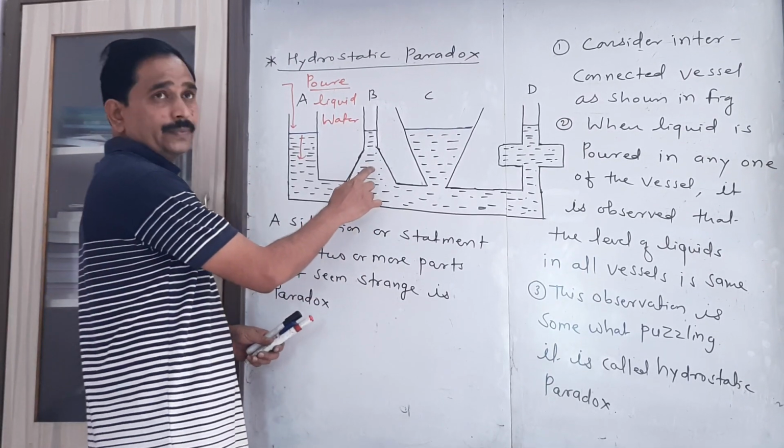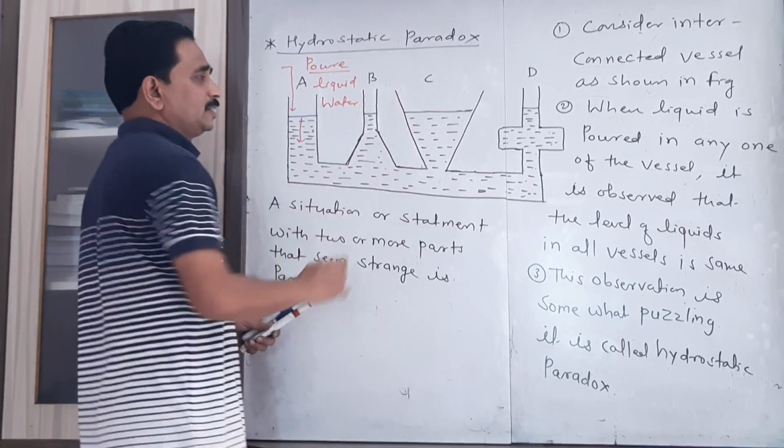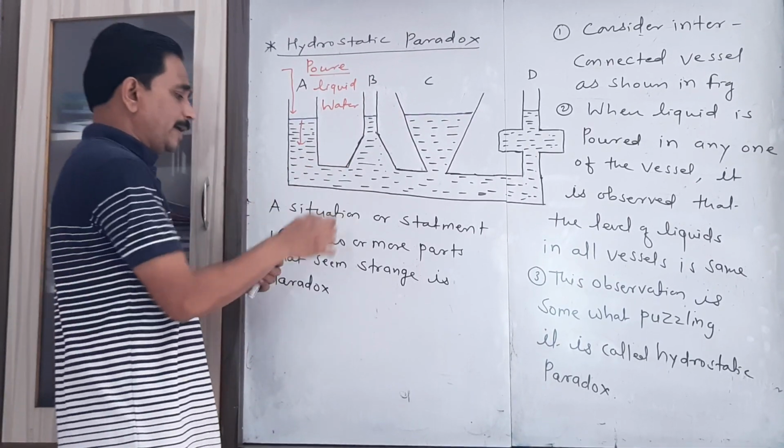If we compare the two vessels B and C, what is our expectation?